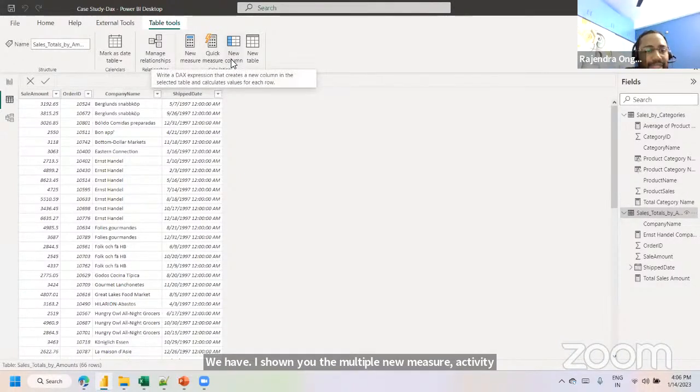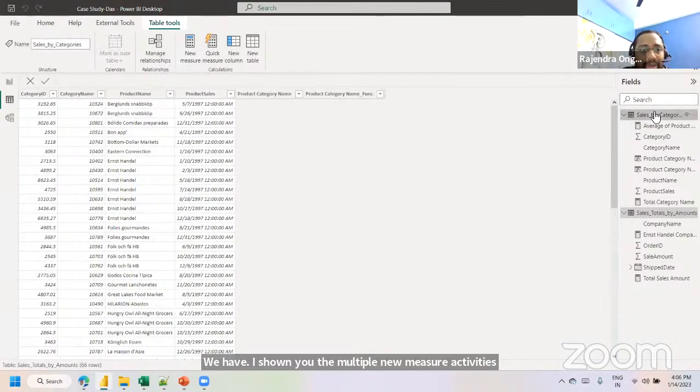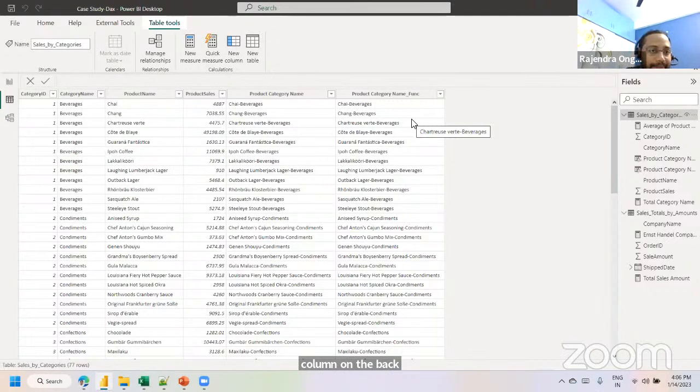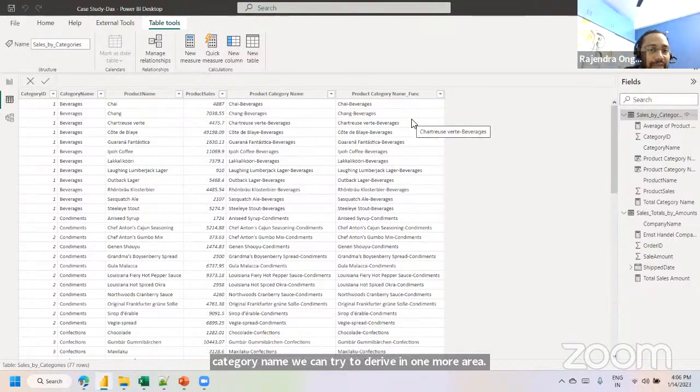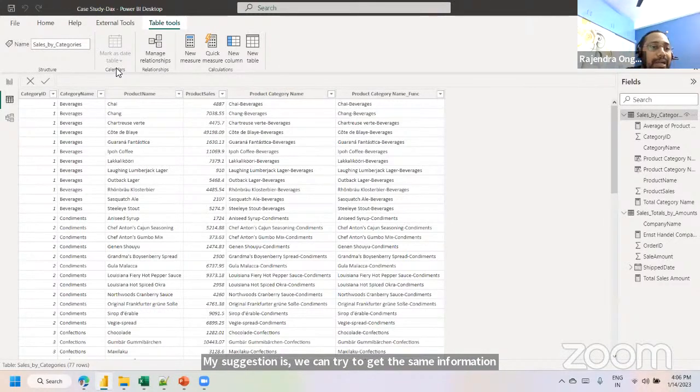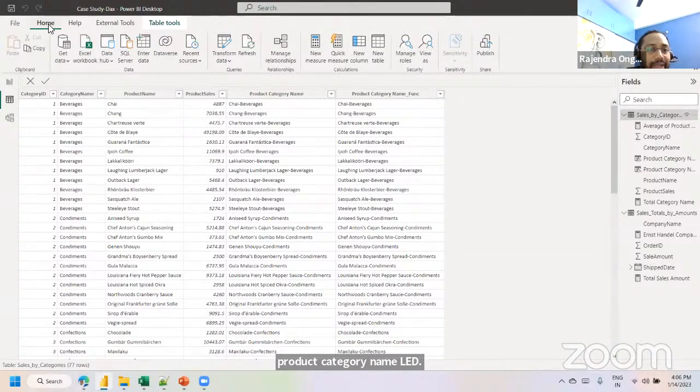And the new column, a similar activity. Instead of using the new column on the DAX part, the same product category name we can derive in one more area. My suggestion is, instead of using the new column object, which is derived on the model part, we can get the same information, the product category name, in the query editor part. So how are we going to get this product category name?